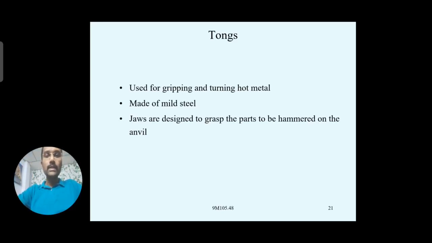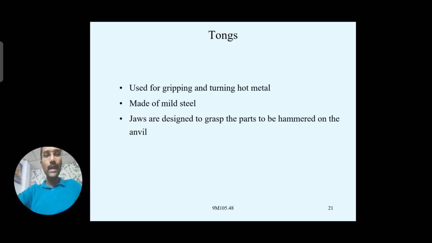And in some cases, they are used to avoid the pressures developed when you are holding the workpiece. Whenever you are striking with the hammers, some pressures or vibrations can be developed, because you are holding that workpiece. So that pressure will be received by the smith who is holding the workpiece.